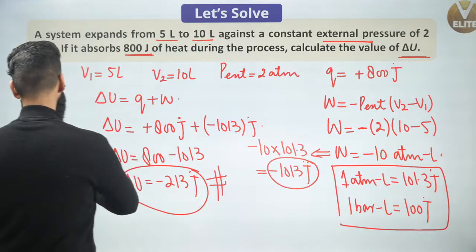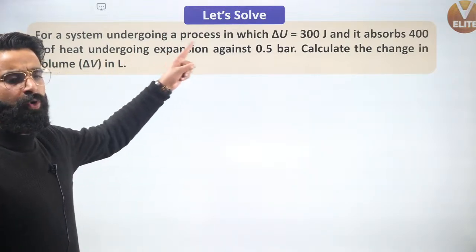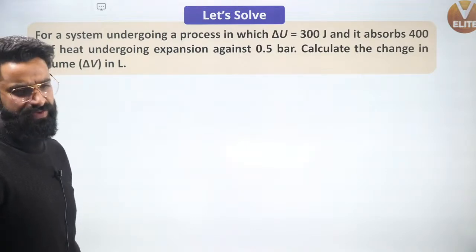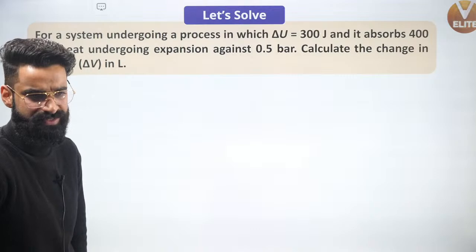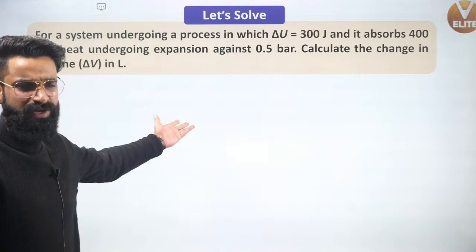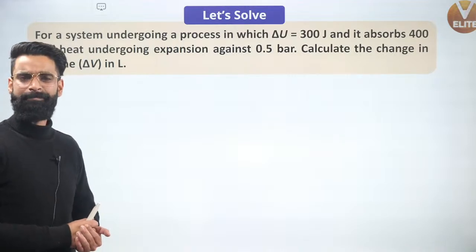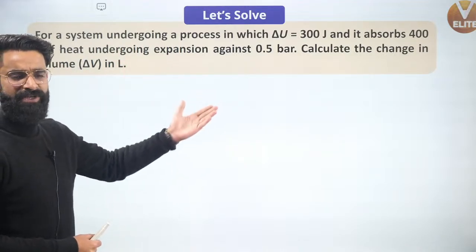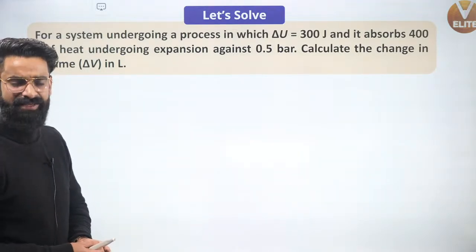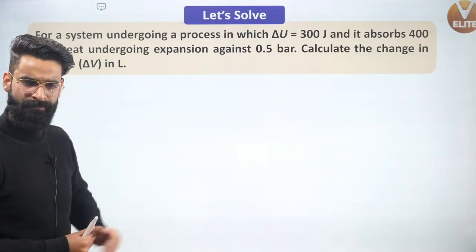Let's move on to one more question, guys. You can easily solve this question as well. For the system undergoing the process in which delta U is given as 300 joules and the system absorbs 400 joules of heat, undergoing expansion against 0.5 bars, calculate the change in volume delta V in liters. You can easily calculate this by simply putting all the values into the first law of thermodynamics equation. You are given delta U and the external pressure, you just have to calculate the value of delta V. You will let me know the answer in the comment box afterwards. It's a very simple question.